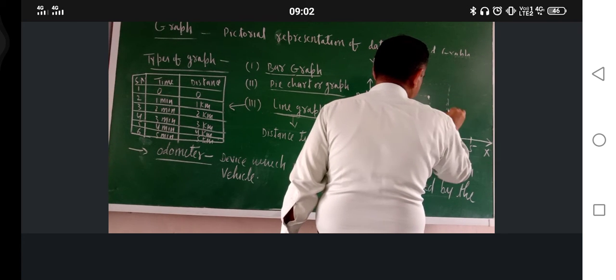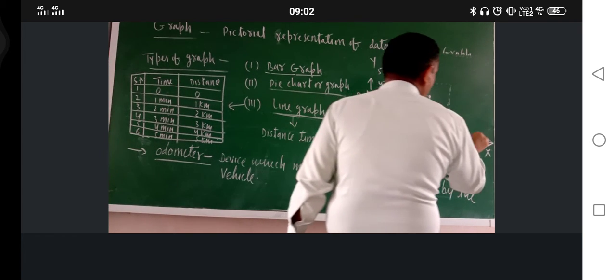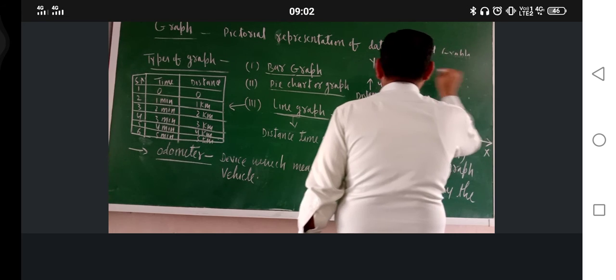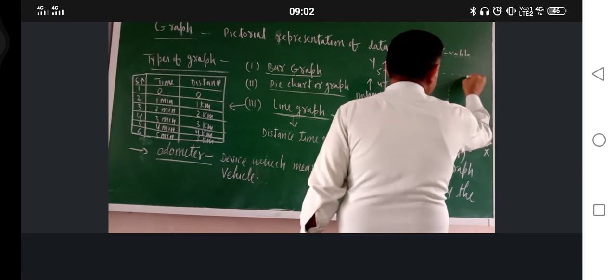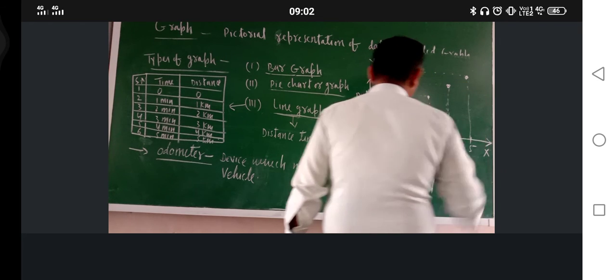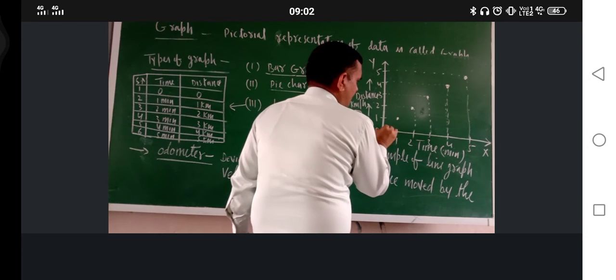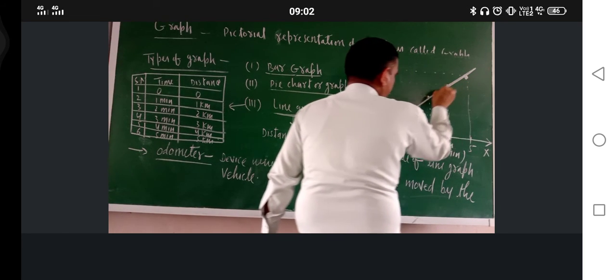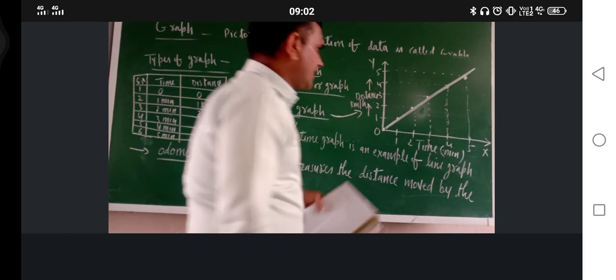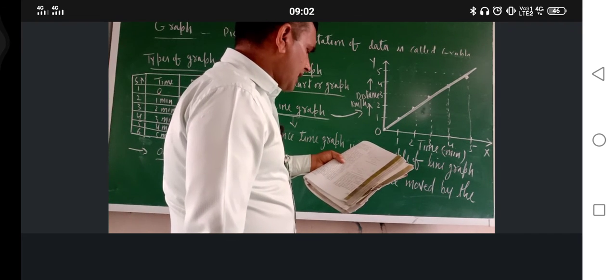At 5 minute distance traveled was 5 kilometer. Now just see, start from here and match the line. So you are getting the line, that is why it is called line graph.